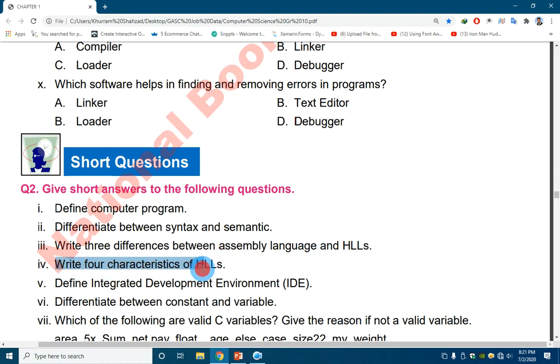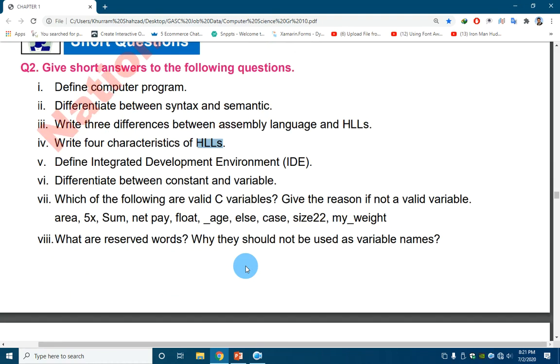Write characteristics of high level languages: they are easy to learn, easy to use, easy to code, and easy to find errors in. They use a compiler and interpreter for translation and execution. Machine language is directly understandable by the computer system, and these high level languages cannot be understood directly by the computer system. You may find other characteristics in the chapter above.